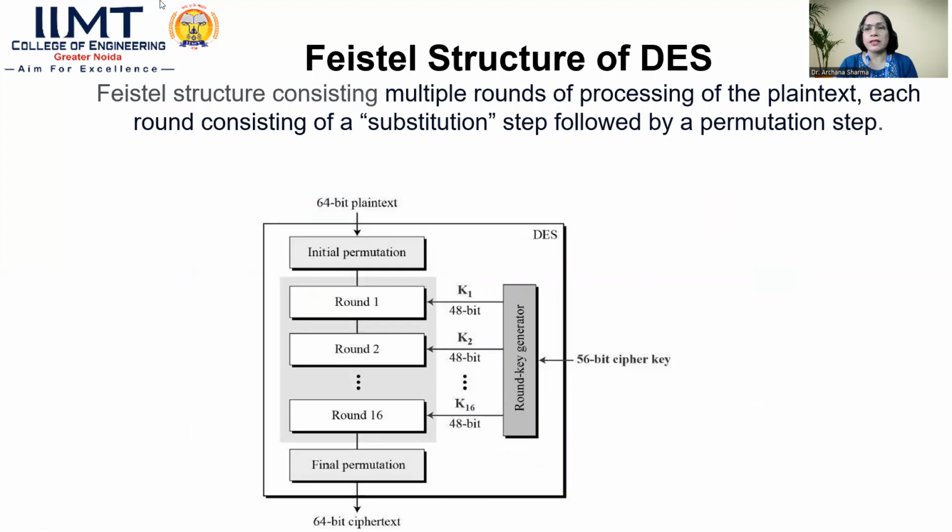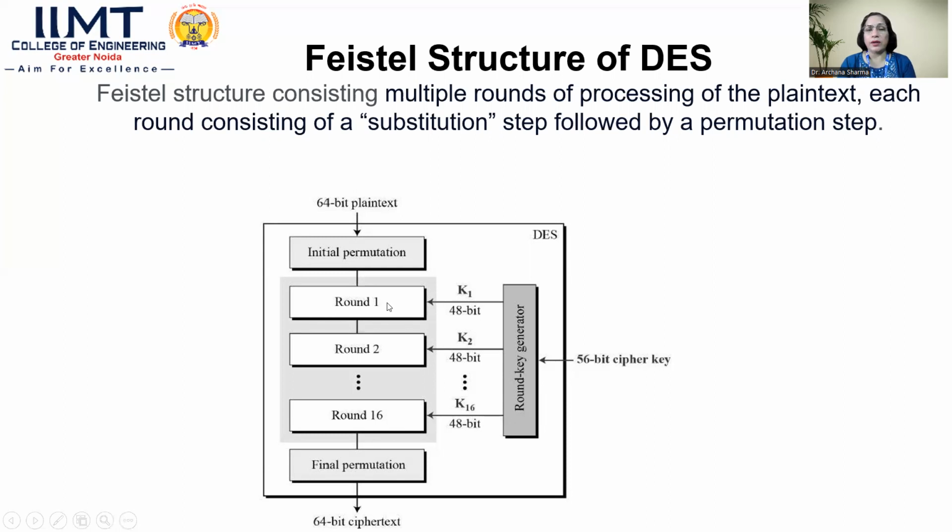algorithm. So what exactly is this Feistel structure of DES? It considers multiple rounds of processing of the plain text, with each round consisting of substitution steps followed by permutation steps. As we have discussed, substitution is how one alphabet is replaced by another.